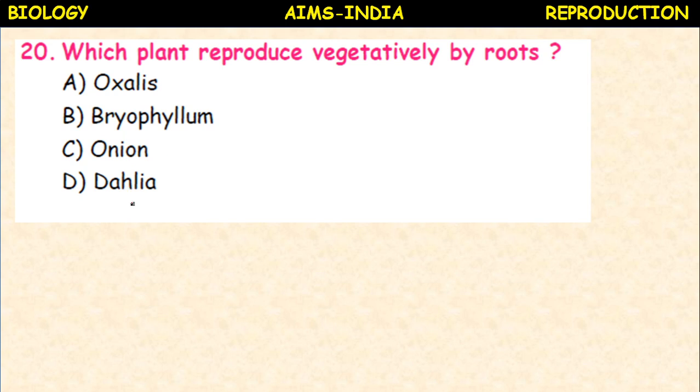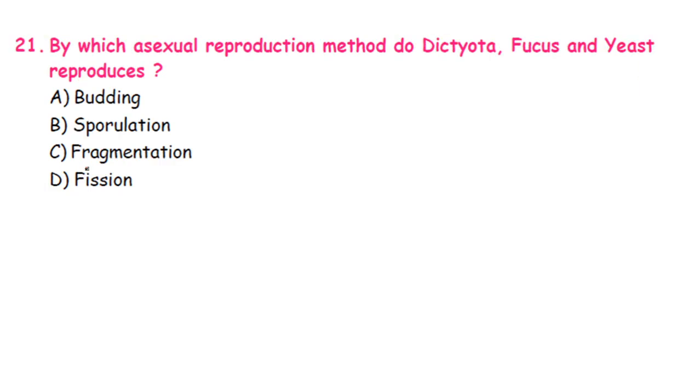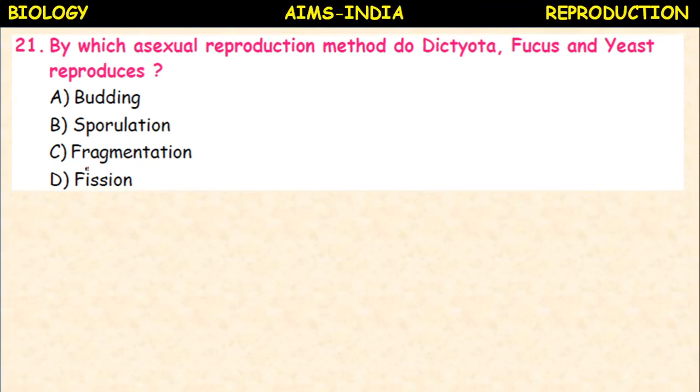So it is dahlia which reproduces vegetatively by roots. Next, by which asexual reproduction method do Dictyota, fucus and yeast reproduce? These are all fungi. Budding, sporulation, fragmentation, fission. Yeast we know very well, so it is by budding.